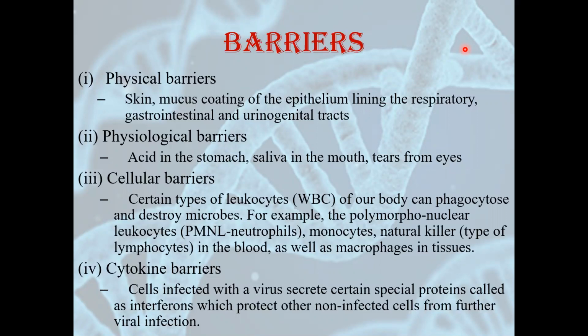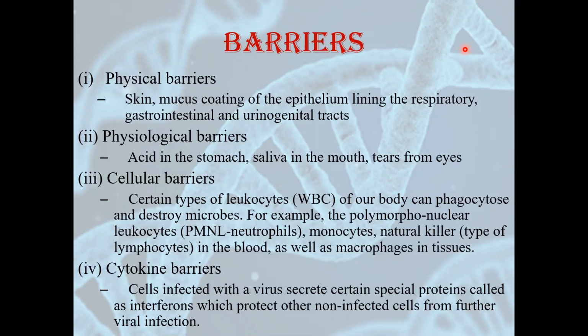Then in physical barriers, second type is the mucous coating of epithelium, which is inside the respiratory, gastrointestinal and urinogenital tract. That is the inner epidermis of these 3 tracts. These 3 tracts are very, very important, and they are in contact with the external environment. So microorganisms can easily enter from these 3 tracts. That's why the physical barriers are present here. Second type of barriers are physiological barriers. Physiological barriers are present in the form of acid, that is HCl, in the stomach, in the form of saliva in our mouth, and in the form of tears, which are released from the eyes.